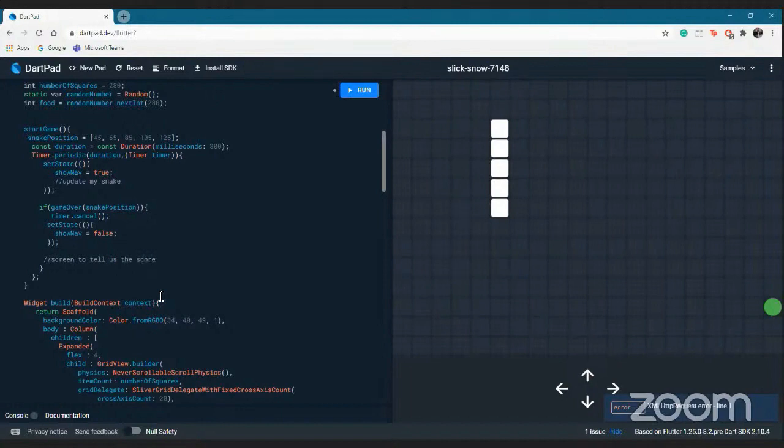So for now, we have 3 works to complete and the game will be ready. Something that will update my snake, something that will tell me if the game is over or not, and something that will tell me the score. Let's start with something that will tell me whether the game is over or not. I want my game to be over when the snake overlaps on itself.